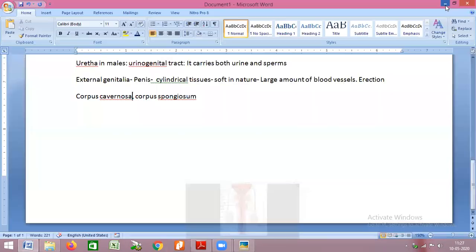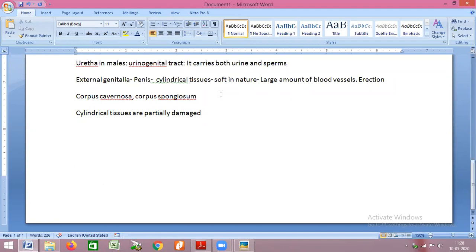Now, certain times, what happens is, if the cylindrical tissues are partially damaged, then what will happen? The amount of blood that is flowing into the penis will be limited.